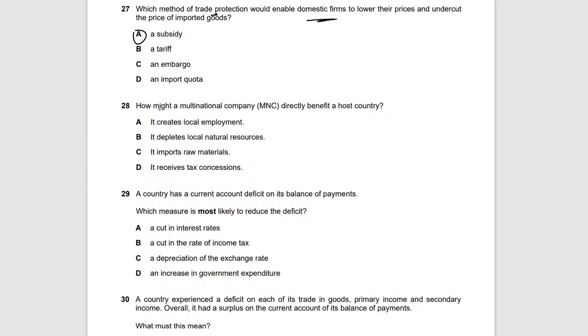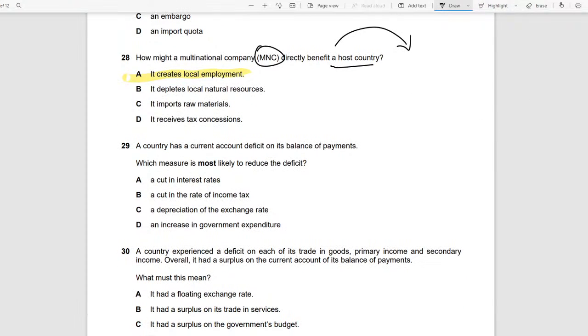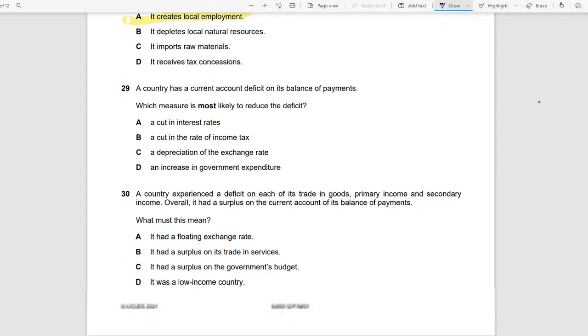How might a multinational company directly benefit a host country? A multinational company is basically when I relocate to another country. It will create local employment, because when I set up an MNC, it's giving more job opportunities in other countries. For example, McDonald's comes to this country, they will need McDonald's staff, right? So hence the employment will increase.